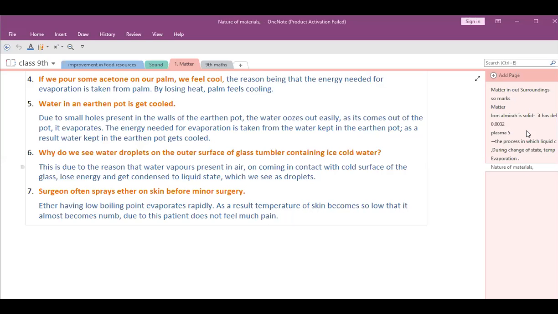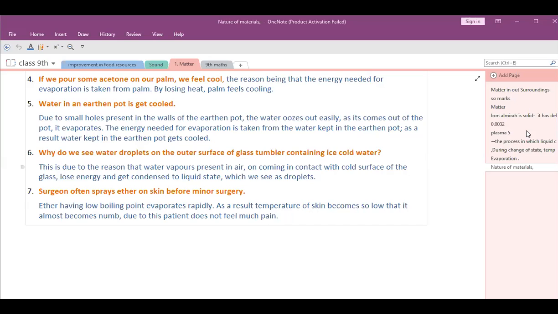They have high kinetic energy and the least intermolecular force of attraction. So these two points should come in your answer. Thank you, ma'am.